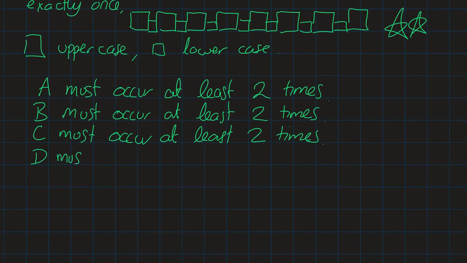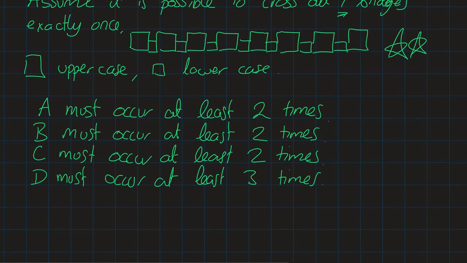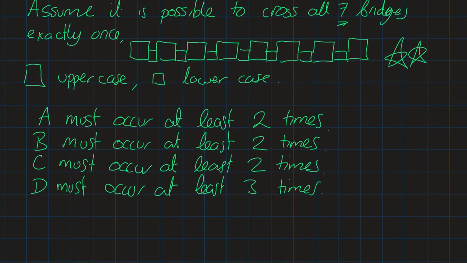So D must occur at least 3 times. Okay, and same as before, I don't know exactly where D is going to occur. It could be here, here, and here. It doesn't matter. I just know that there has to be at least 3 D's in this word up here, in this box word.